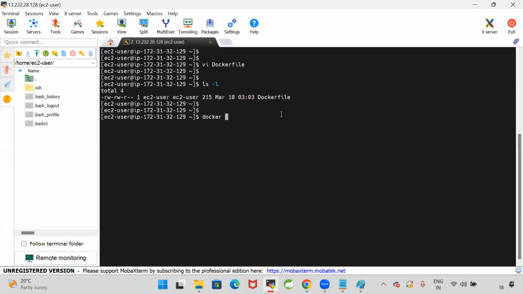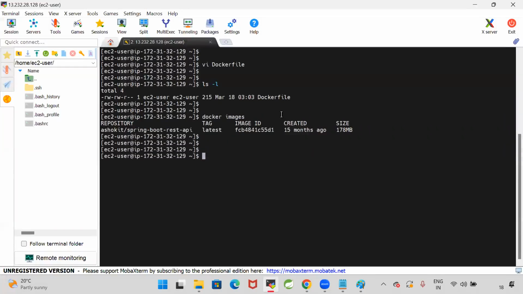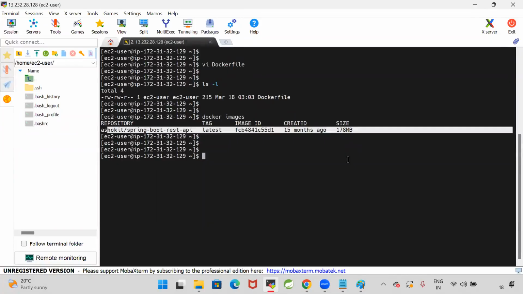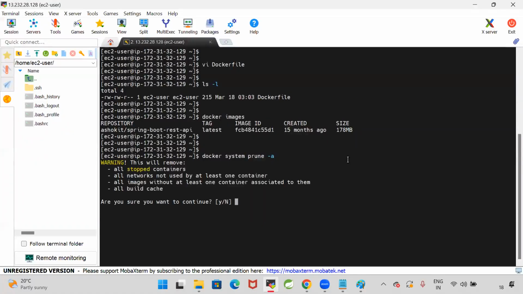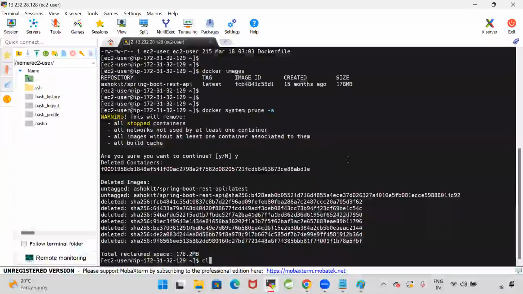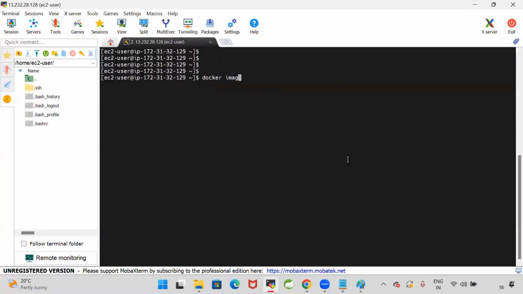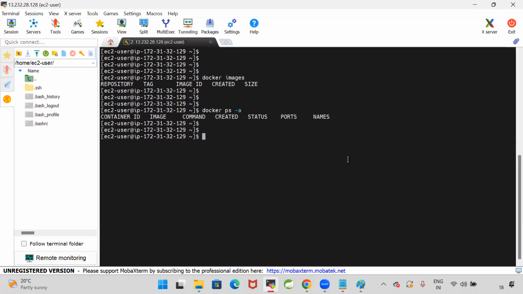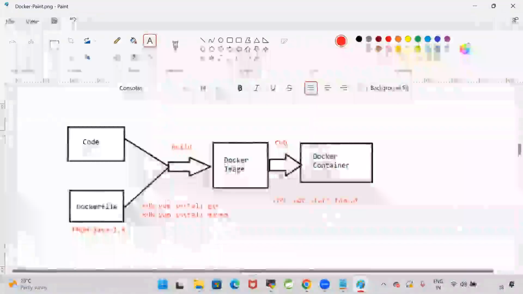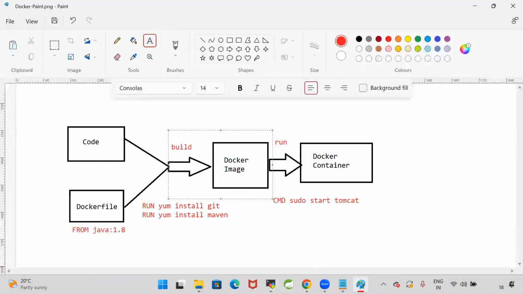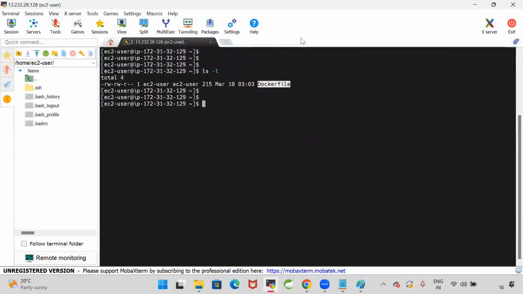Now let us see if any Docker images are available. One image is available, Ashok IT Spring Boot REST API. Let me delete everything. docker system prune -a. I want to delete all the stopped containers, unused images and everything. Everything is deleted. Now go for docker images, nothing is available. docker ps -a, nothing is available. Everything is clean. ls -l, I have the Dockerfile. So with this Dockerfile, I want to create a Docker image. Are you guys getting my point?